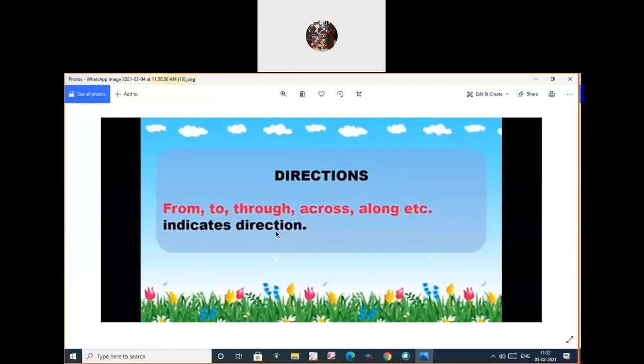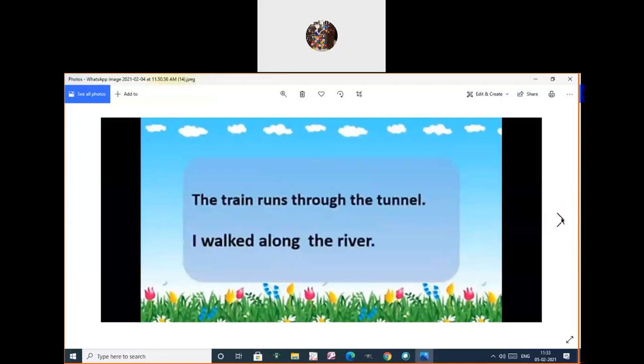So these words denote the exact way from which direction they are. From, to, through, across, along, etc. These also come under the preposition only. Understood, children? Now, we'll take one example based on direction. The train runs through the tunnel.